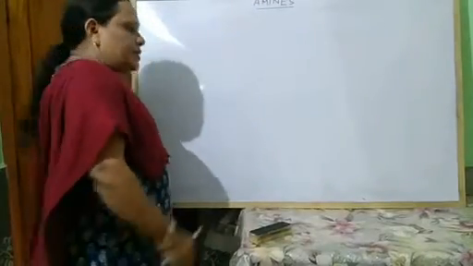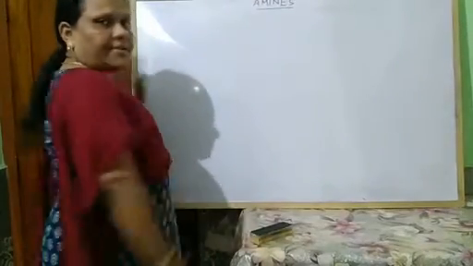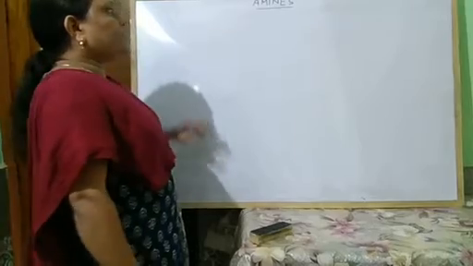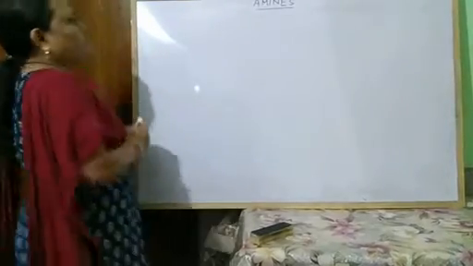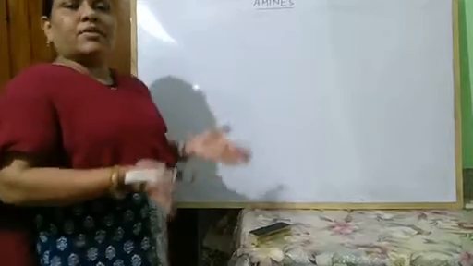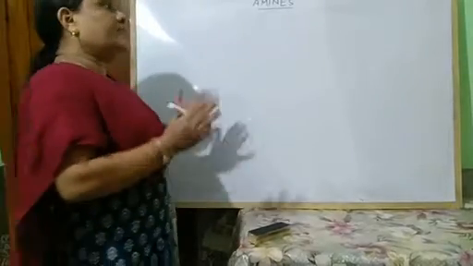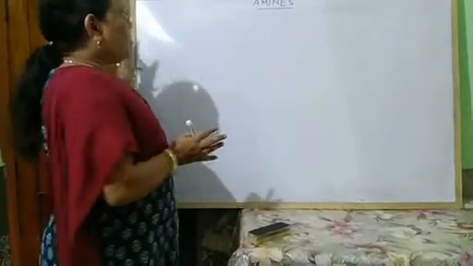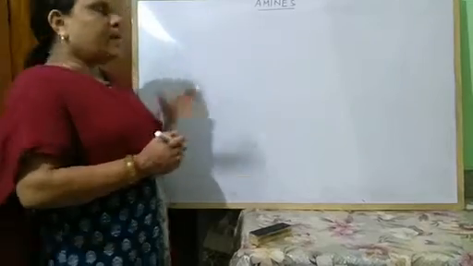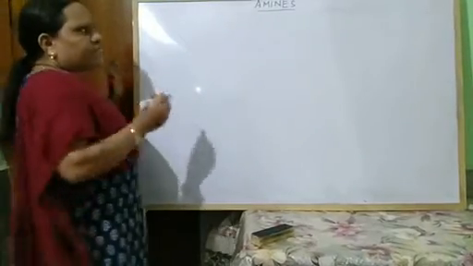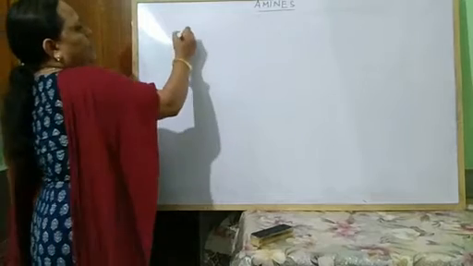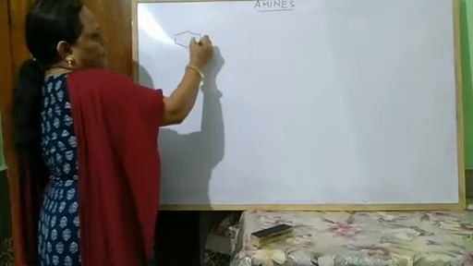So after the naming of aliphatic amines, now let us discuss how to name the aromatic amines. For aromatic amines, the suffix amine is used after the aryl group in the common name system. So the simplest aromatic amine is aniline.